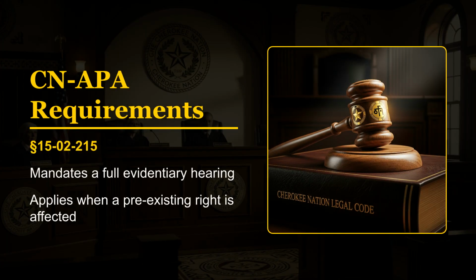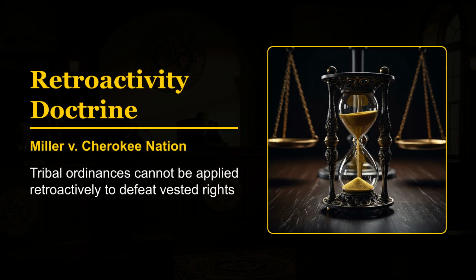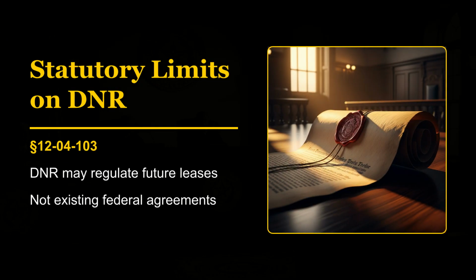The carbon mononitride APA requirements, specifically Section 15 of February 2015, mandate a full evidentiary hearing when a pre-existing right is affected. The retroactivity doctrine, as per Miller v. Cherokee Nation, prevents tribal ordinances from being applied retroactively to defeat vested rights. According to the Montana Rule on Federal Tribal Supremacy, the tribe cannot impair federal interests without express congressional authorization. Statutory limits on DNR in Section 4 of December 103 allow regulation of future leases, but not existing federal agreements.